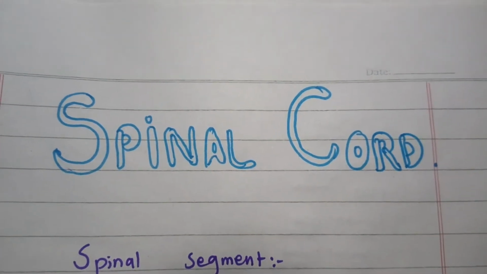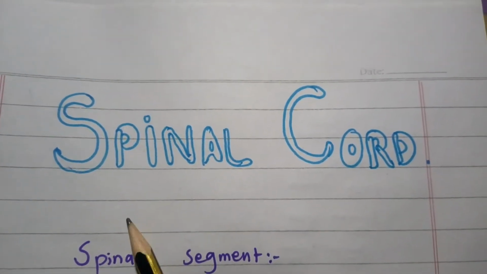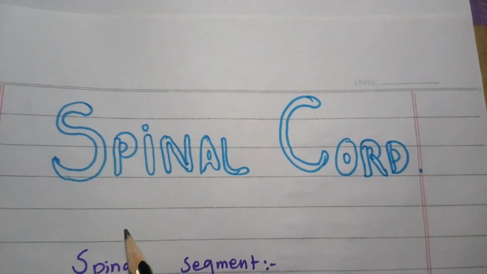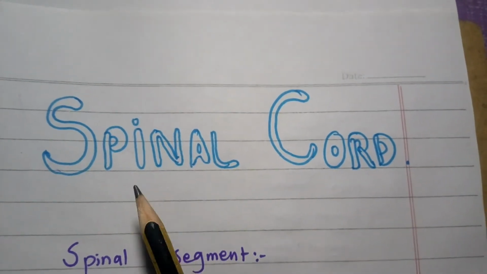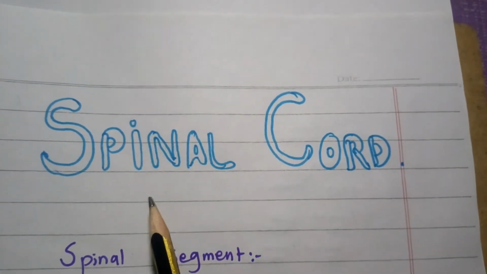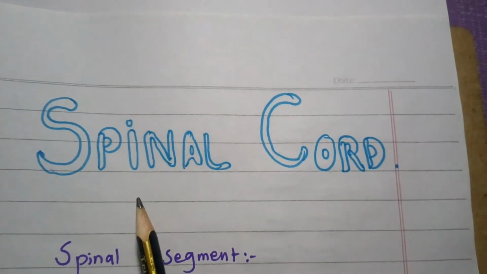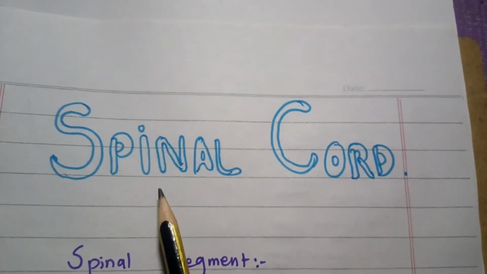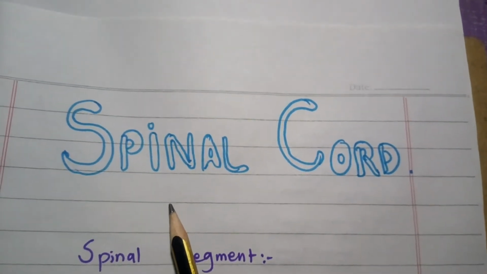Assalamu alaikum students. In this video I am going to elaborate some extra anatomical gross features of the spinal cord. In the first part of the spinal cord, we have learned the extension, enlargement of the spinal cord with the age-wise changes of the spinal cord, and also we have come to know about the cauda equina with the surface features of the spinal cord.